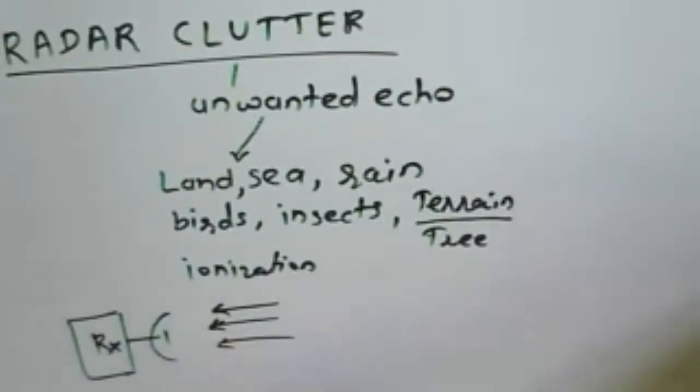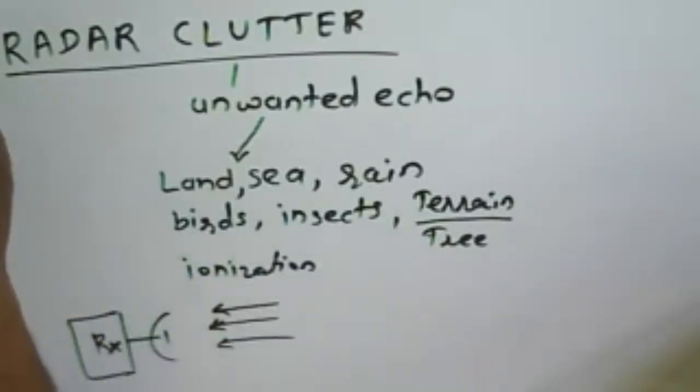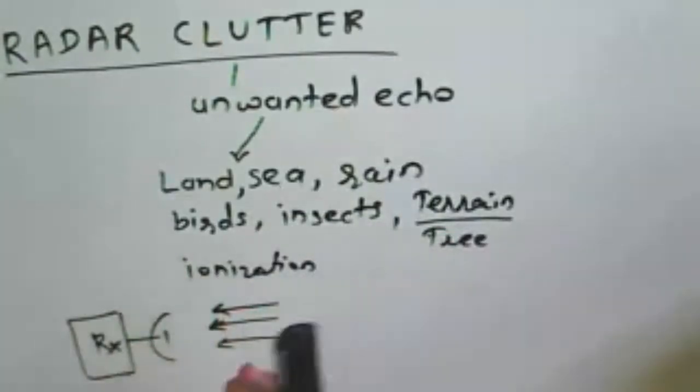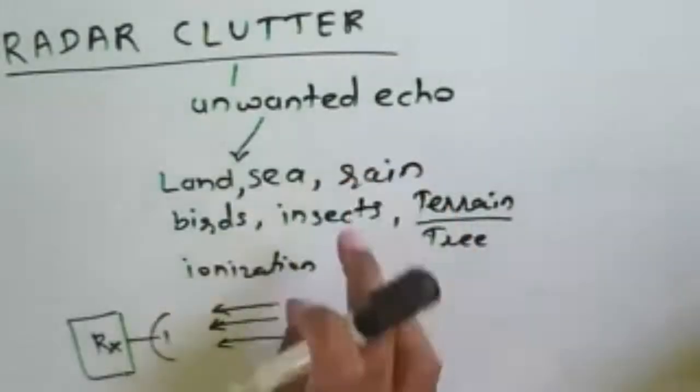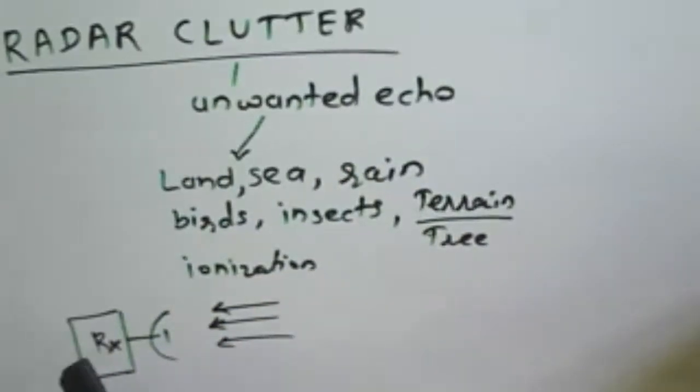So we need to remove whatever echoes come from the land, sea, rain, birds and likewise. We are getting echoes from those, and they will be removed by the radar. We need to design it in such a way that we can remove this unwanted echo as well as the noise present at the receiver, so that the signal to noise ratio will be improved.